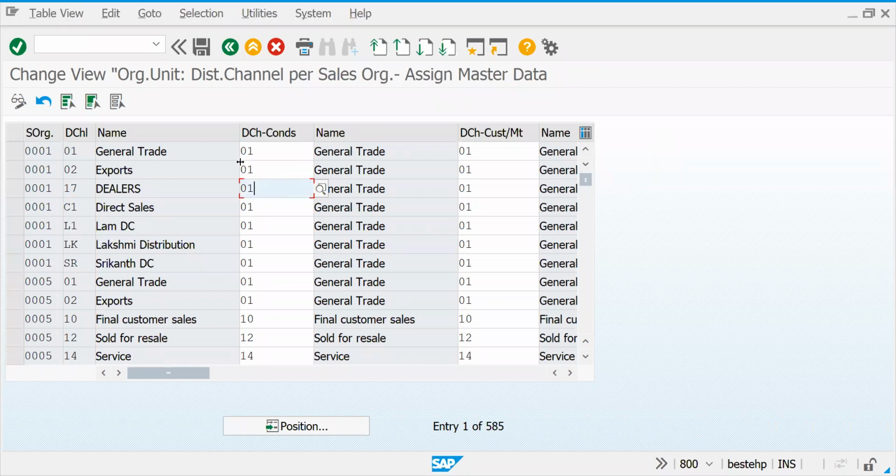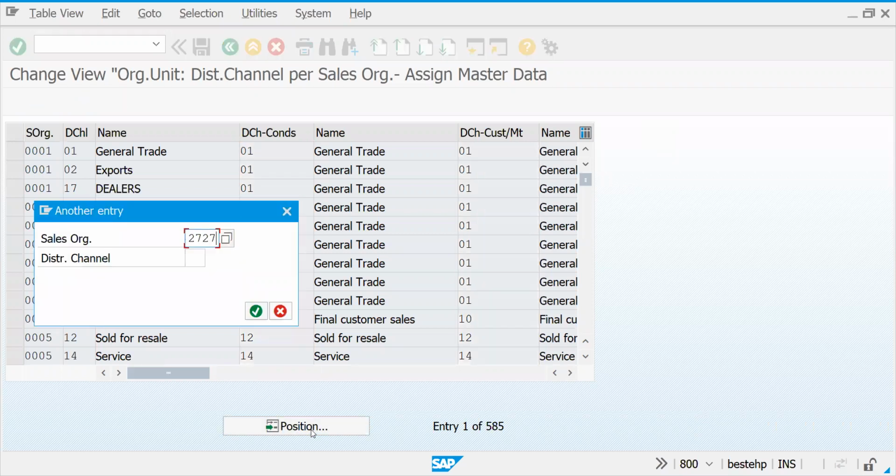Let's go to our sales area. It got disconnected, right? Okay.